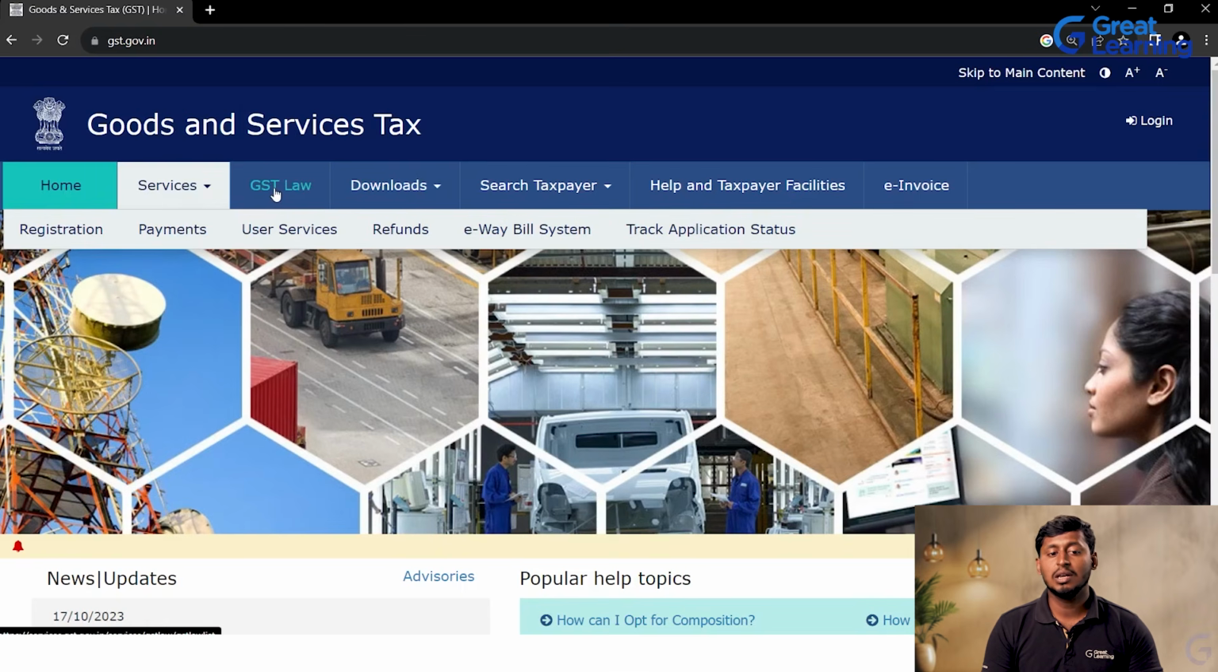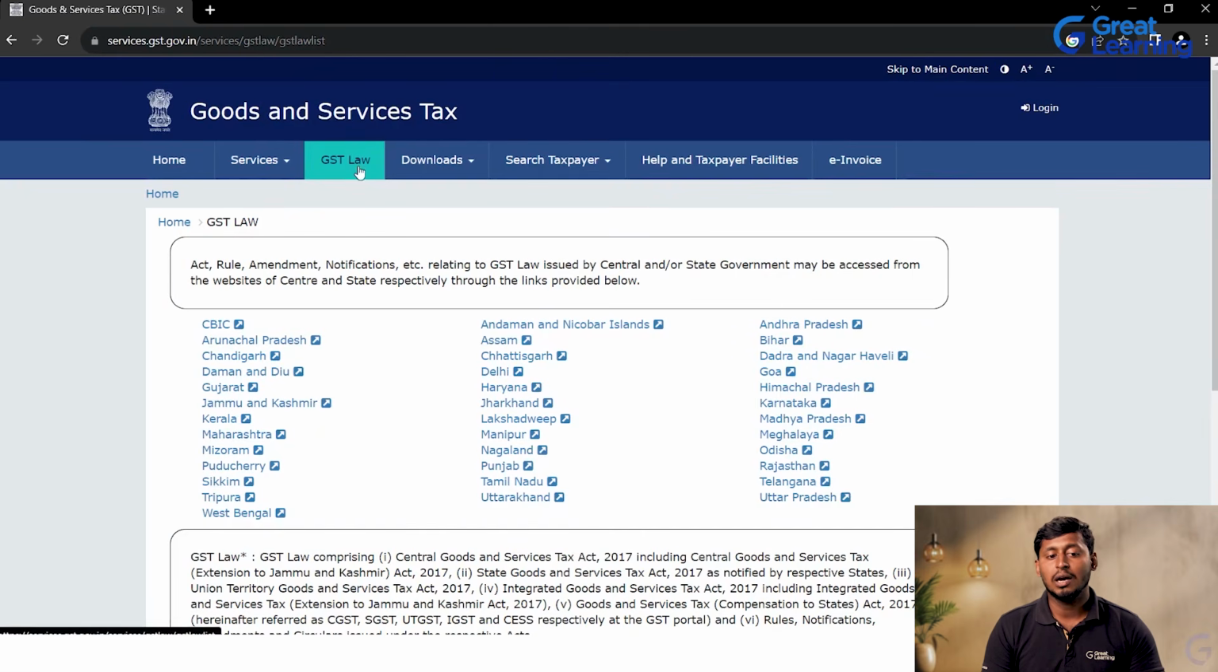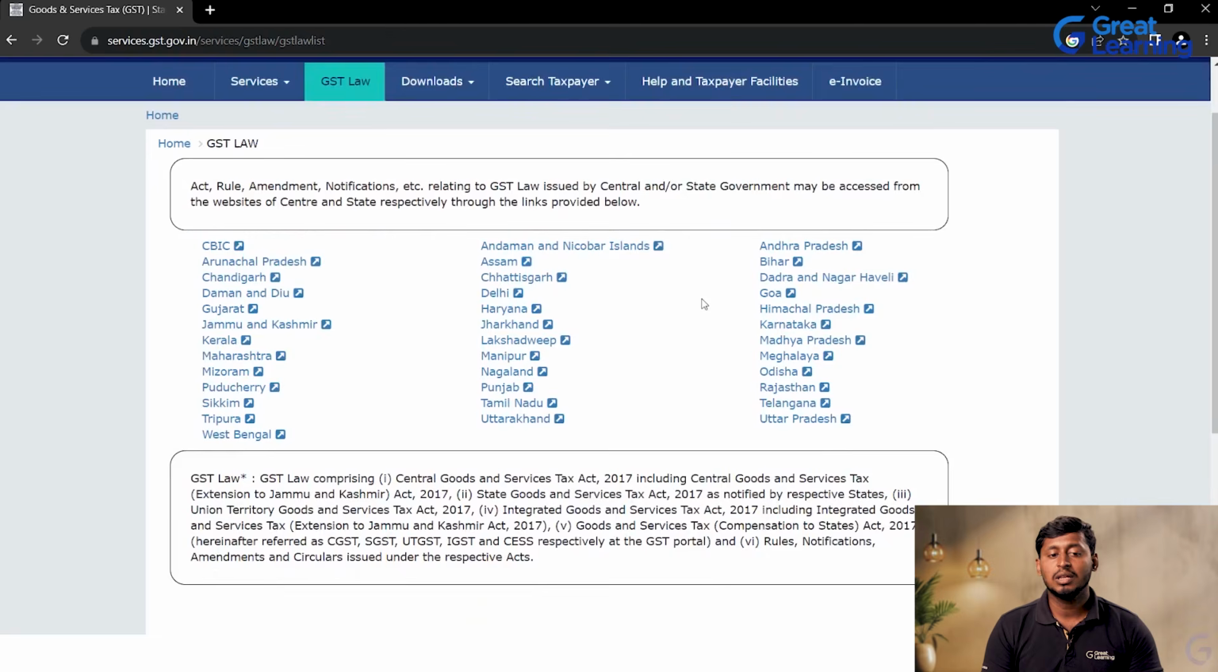Next, the GST Law. Under the GST Law, you can see the rules and regulations or notifications, or if the central government or state government is going to give some new changes or has made any new updates, all those things will be given in this tab.